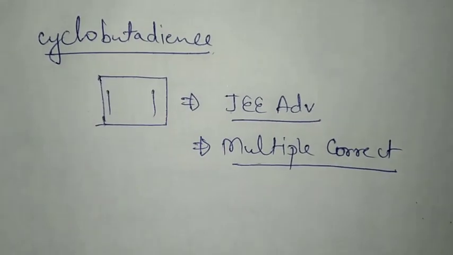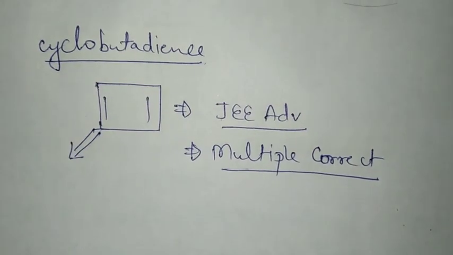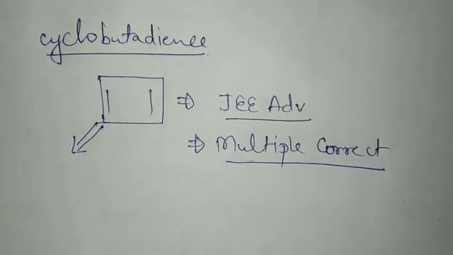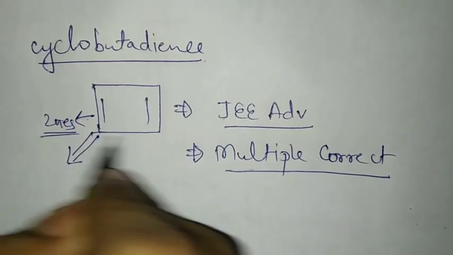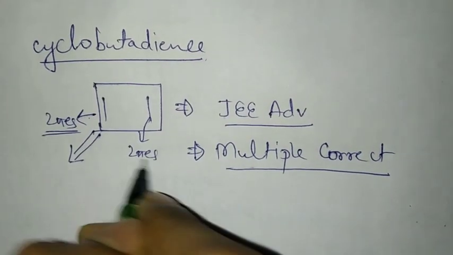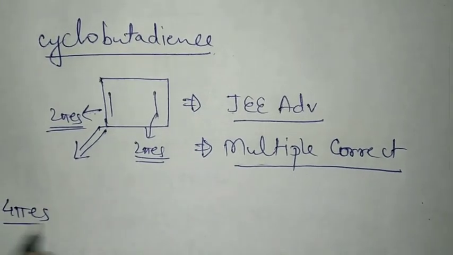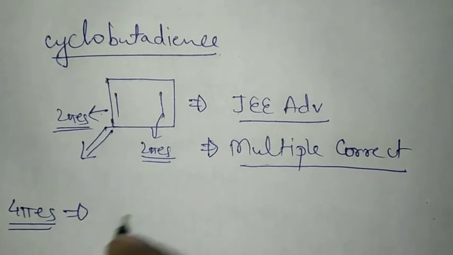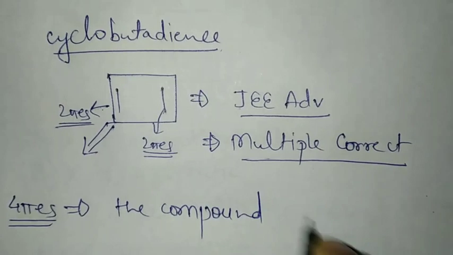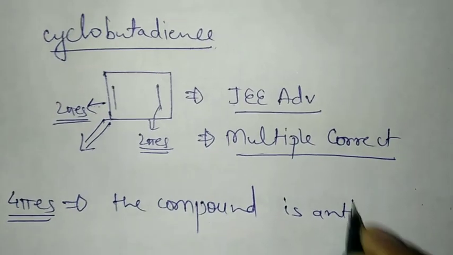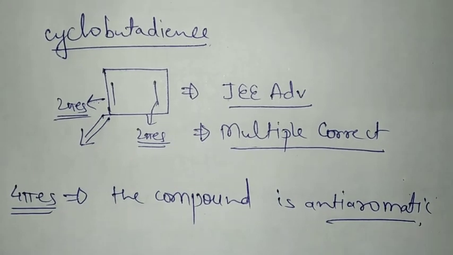So if I analyze this compound carefully, then you can see here there are 2 pi electrons and here there are 2 pi electrons. So it consists of a total of 4 pi electrons. This means the compound is anti-aromatic.